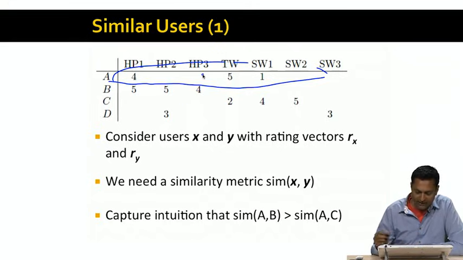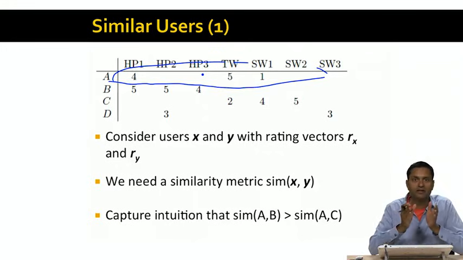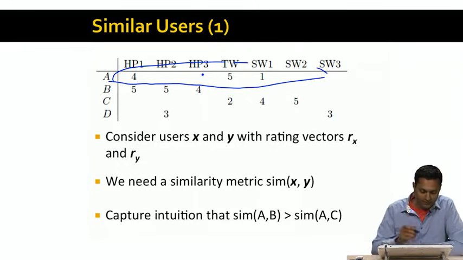Now, once we define the similarity function, we'd like to define it in a way such that it captures a very simple intuition. It captures the intuition that users with similar tastes have higher similarity than users with dissimilar tastes. For example, in this case, notice that A and B have rated only one movie in common, Harry Potter 1. However, they both rated the movie fairly highly. Whereas users A and C have actually rated 2 movies in common, Twilight and Star Wars 1, but their ratings are very dissimilar.